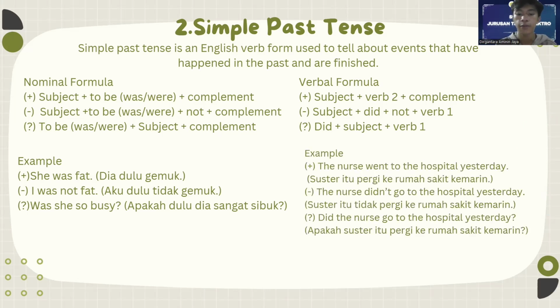Okay, for example, positive: the nurse went to the hospital yesterday. The meaning is, suster itu pergi ke rumah sakit kemarin. For the negative example, the nurse didn't go to the hospital yesterday. Suster itu tidak pergi ke rumah sakit kemarin. And interrogative example, did the nurse go to the hospital yesterday? Apakah suster itu pergi ke rumah sakit kemarin?